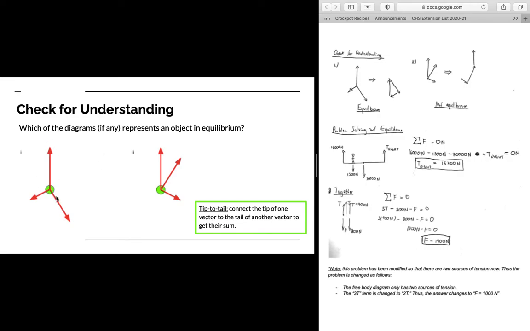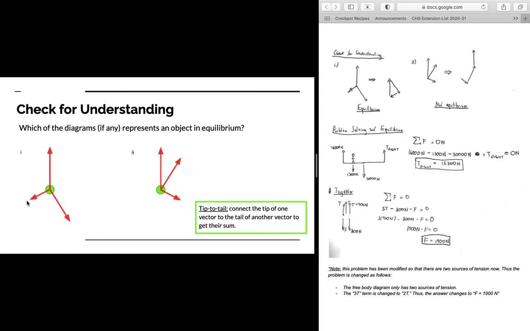So again, we're going to use a tip-to-tail method, so we start with this diagram right here, okay? We can start with this top vector, and then connect the tip of this top vector to the tail of this vector right here. So we have the tip of this top vector connected to the tail of this bottom right vector, and this bottom right vector is now going to move down here.